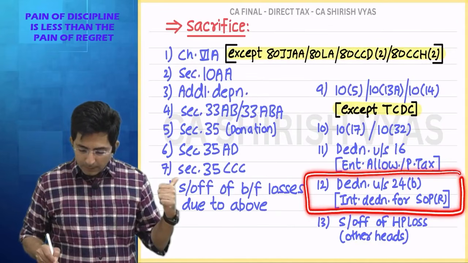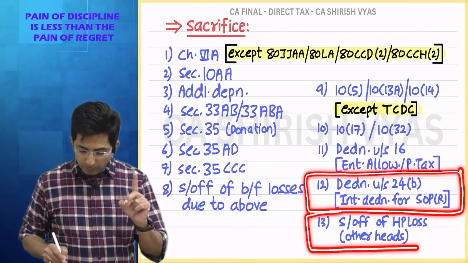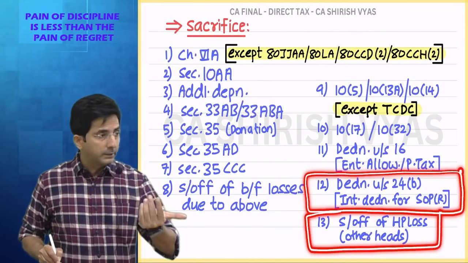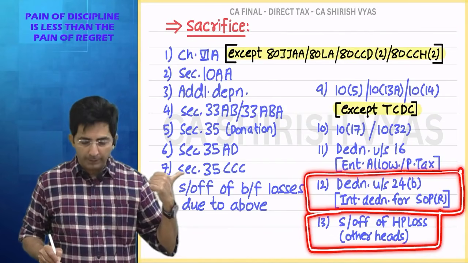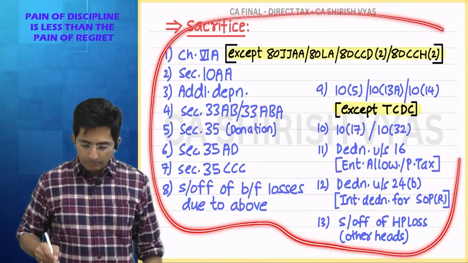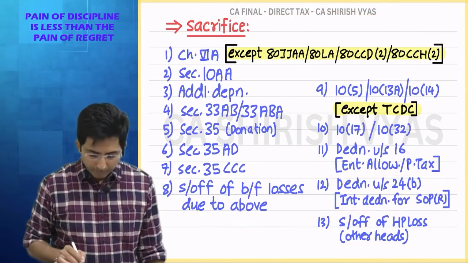Interest deduction for self-occupied property is not allowed. And set off of HP loss with other head is also not allowed. Which is generally allowed under old regime, but under new regime it is not allowed. Anyways, this in exam you might have studied properly, na? So in exam you will be able to apply the knowledge easily.